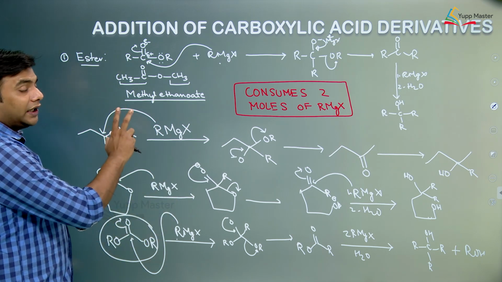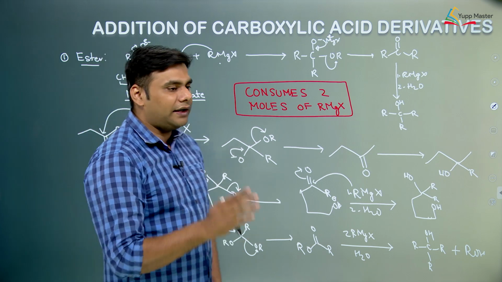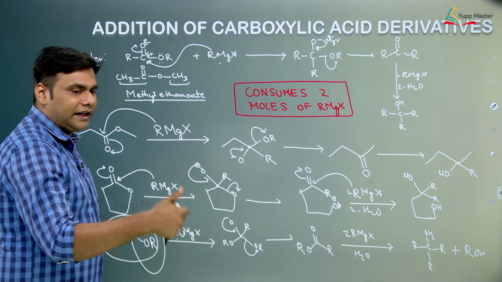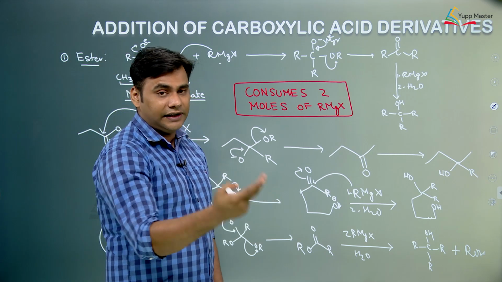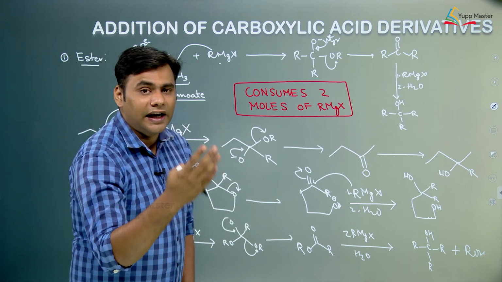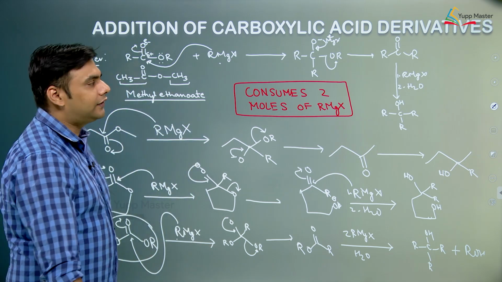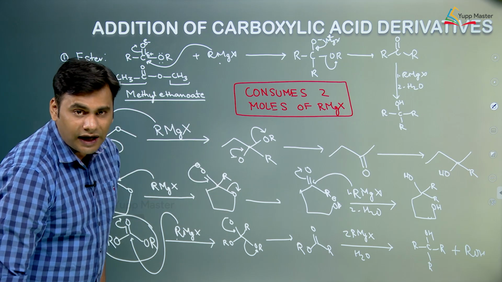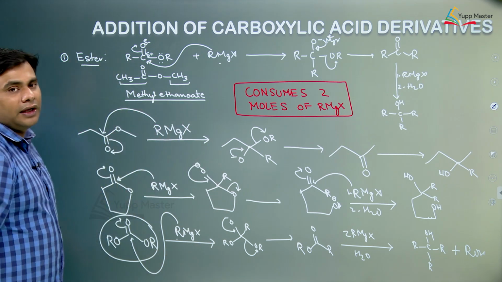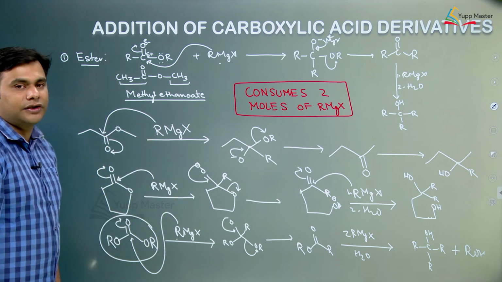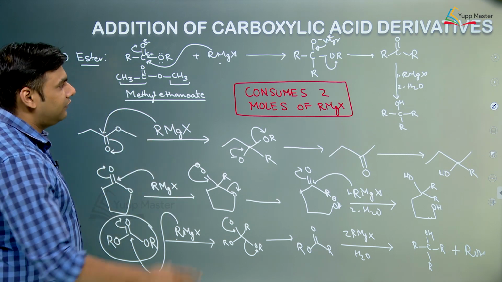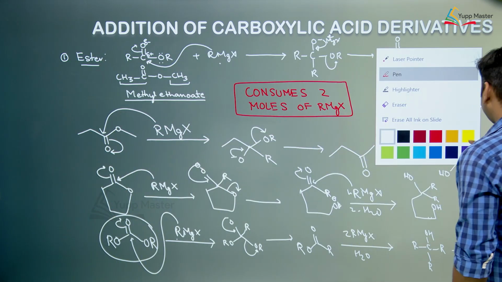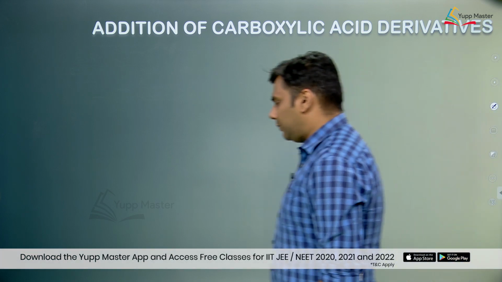Now see, the purpose of doing Grignard reagent separately is to understand the reactions that will be encountered in almost all the chapters. Grignard reagent is present in alkanes, alkene, alkyl halide, alcohol, aldehydes and ketones as well as carboxylic acid. So if you cover this separately and have a very clear conclusion about the reaction, then this is a very easy topic, and definitely there are some questions in JEE as well as advanced where these topics are covered in detail. So let us look at some other molecule.